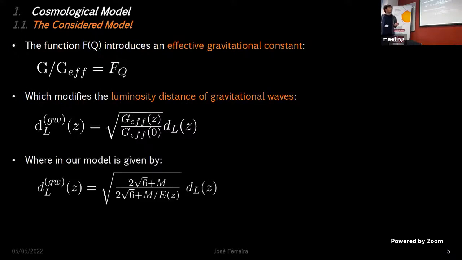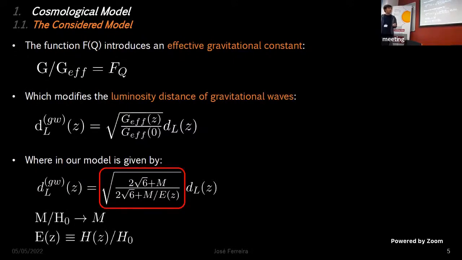In our model, we can see that the luminosity distance for gravitational waves is given by the following expression, where here the d_L^C, as well as here, is the standard luminosity distance in a lambda CDM model. We have considered here that M is to be in units of 1/H0, and also that E of z is the Hubble function without the Hubble constant. This difference right here will be the key in telling this model from lambda CDM apart.